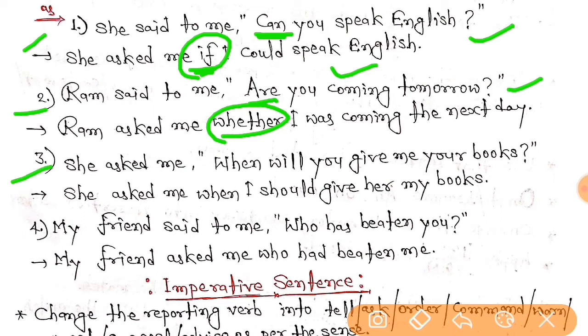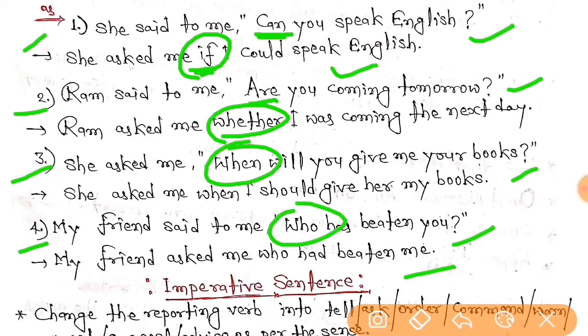Third one is she asked me, when will you give me your books? She asked me when I should give her my books. Now the fourth one is my friend said to me, who has bitten you? My friend asked me who had bitten me. So here who, and in the third one when. These are WH words. So in place of that I have used the same WH word. See, right everybody? So these were some of the examples of interrogative sentences.